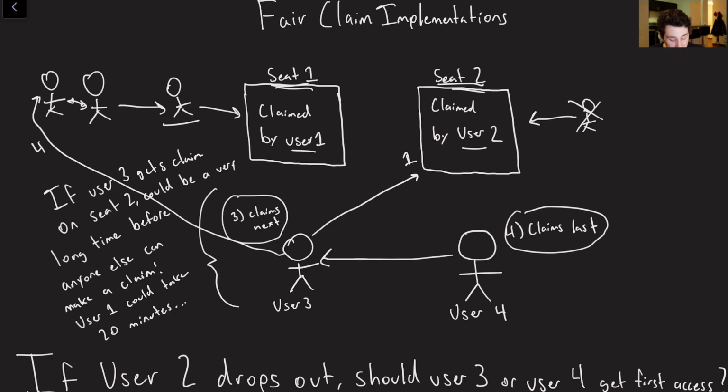And so the question is, does user 4 have to wait for user 3 to completely drop out until he books? Because that could be a while. Or does user 4 just get to say, you know what, I'm actually only waiting for this guy, so I get to cut the line and, screw user 3. And the point is, it's actually kind of unclear. I don't know what we would do. I'm not a ticket booking site, but I do actually have what I would consider to be a middle ground solution, which I think makes things relatively fair for everyone.